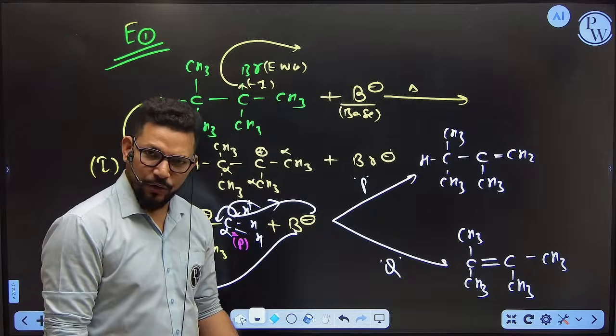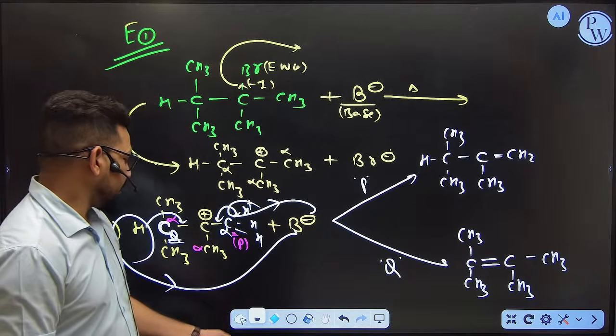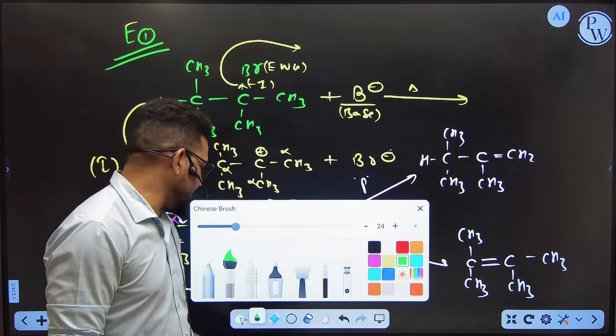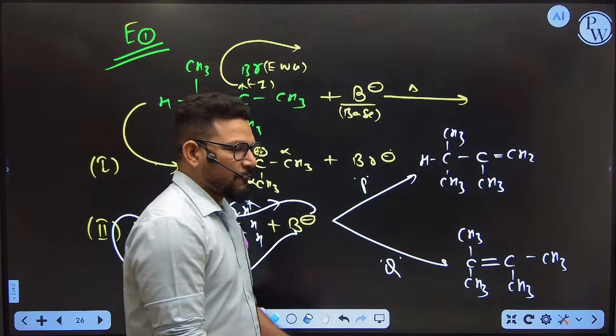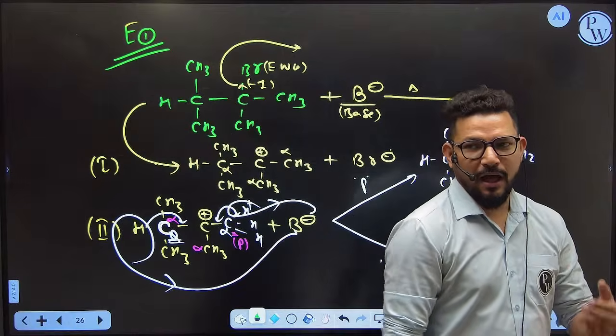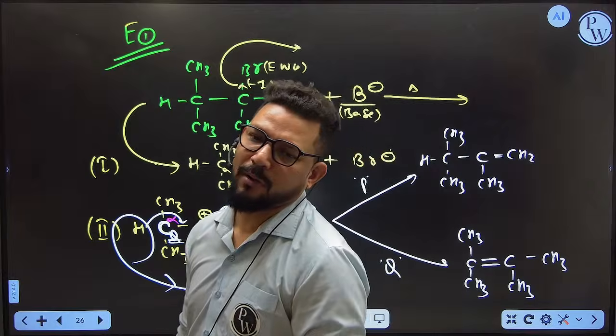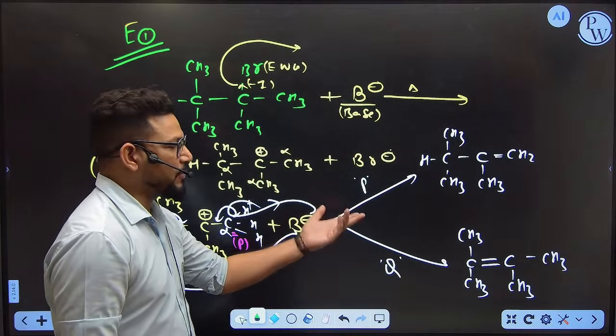Now it is your duty to find out: sir, in elimination we have two options and we will get two products, so which product is good for us? I already told you that in organic chemistry, I need to form more and more stable products. So you have to find out which one is more stable.